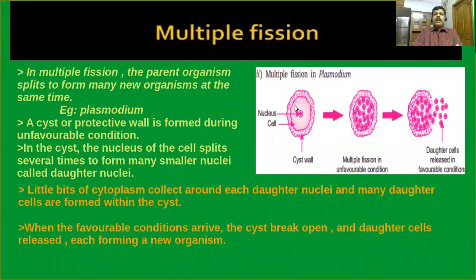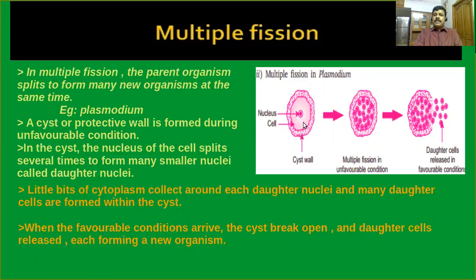During unfavorable condition, what happened? A cyst or protective wall is formed around it. Do you follow me? When you consider the structure of Plasmodium, you can see that a cyst or protective wall is formed during unfavorable condition. Can you see the cyst wall over here? Yes. In the cyst, what happened?